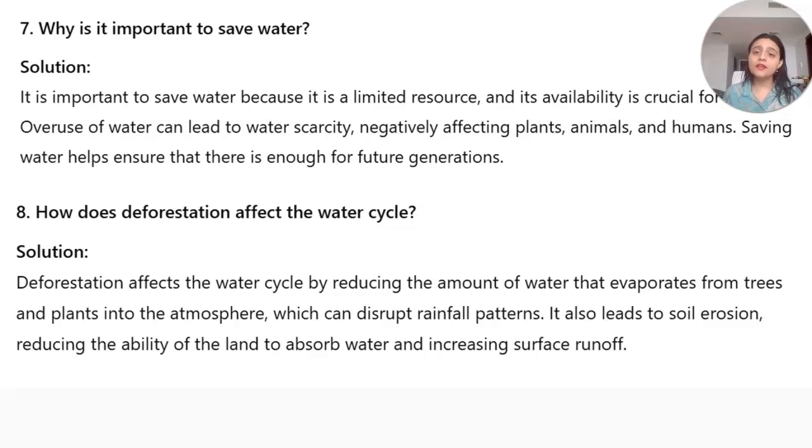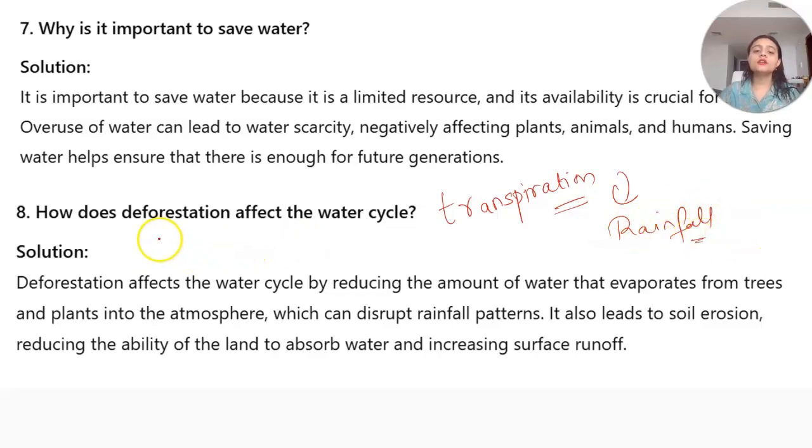Then why is it important to save water? Because of sustainable development, right? For the sustainability of future generations, we need to save the water for them. How does deforestation affect the water cycle? Here I have told you the basic aspect. Why do we need to plant more and more trees? For transpiration, because transpiration is a reason for rainfall, right? If deforestation happens, then there will be no trees, and how are we going to have rainfall then, apart from any water body? Because these plants are also helping us.